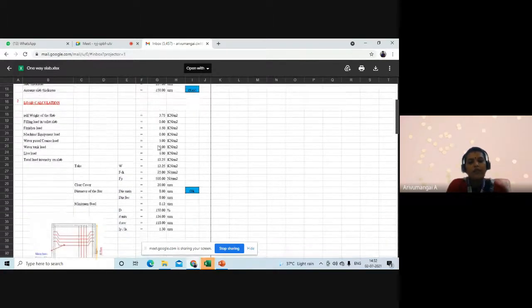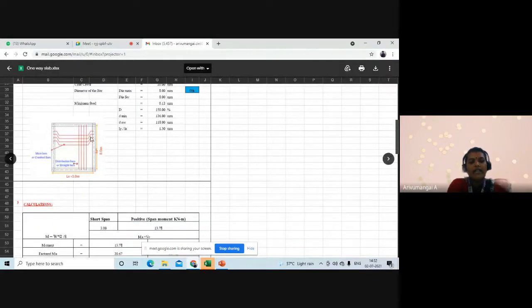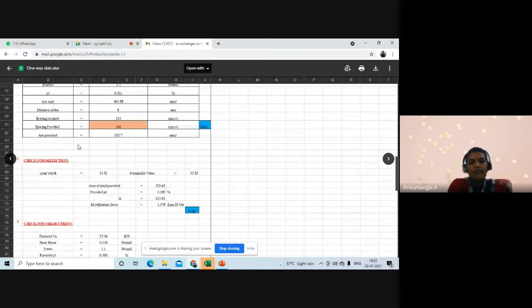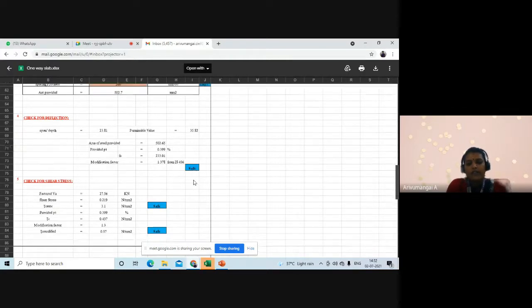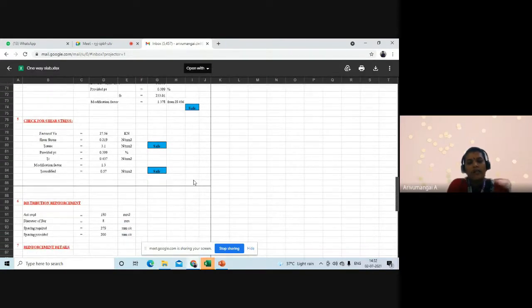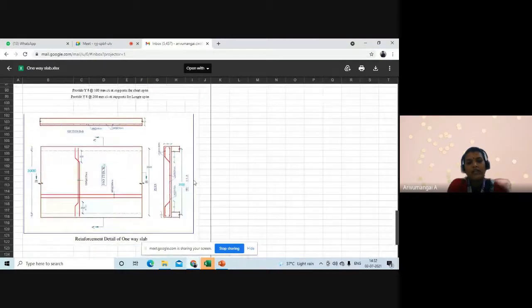So this is applying the formulas, and after that this is the detailing of the reinforcement. This is how the calculations are applied, and we just enter. It already says whether this is safe or not safe. Once the design is complete, you only have to change the dimensions. So all details will be shown in the Excel.